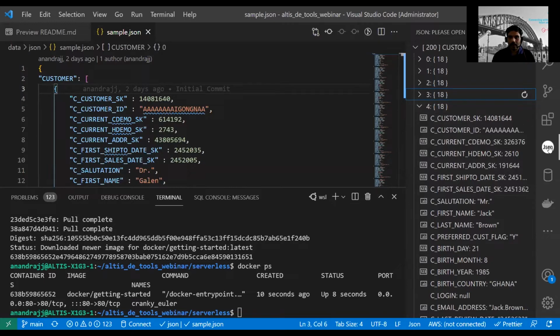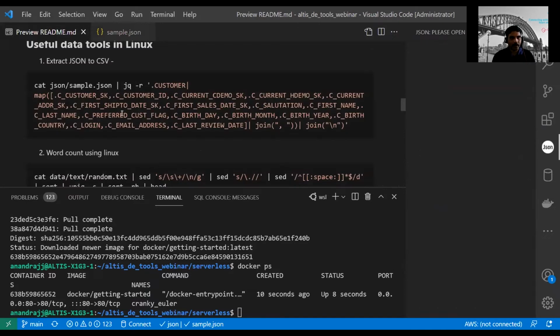Okay, let's see how we can convert the JSON file. The example I have set up is converting that JSON file into a CSV file. First I'll execute it so that the result comes in the command line. Then we can write it into a file.